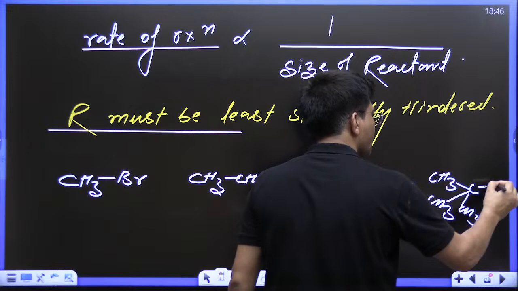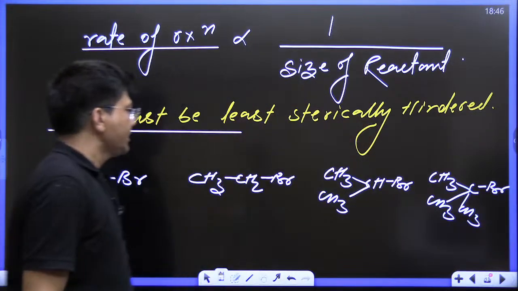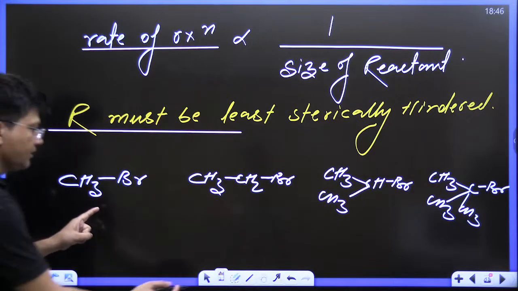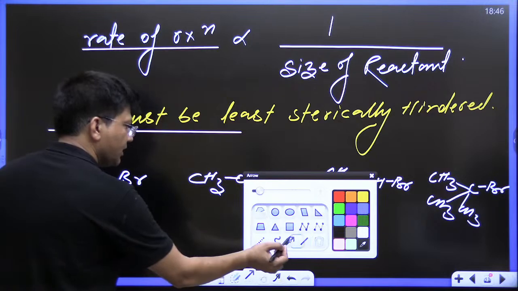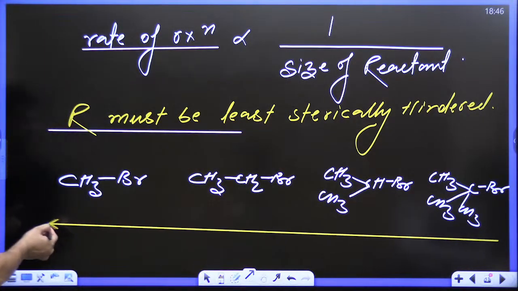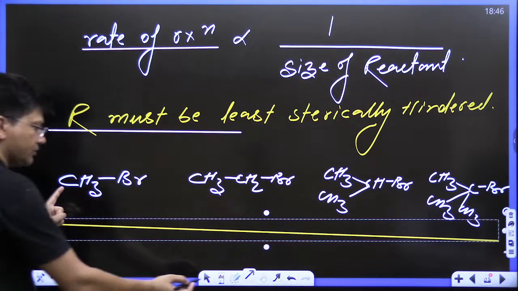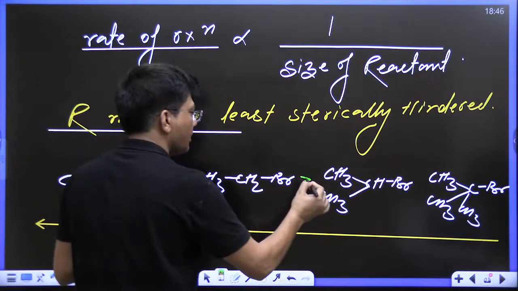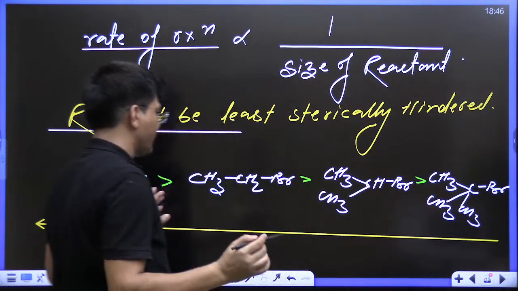Kids, do let me know in which case the rate will be maximum. Definitely the rate of reaction will be in this order. The rate is maximum in this case. This will be the order of rate of reaction.